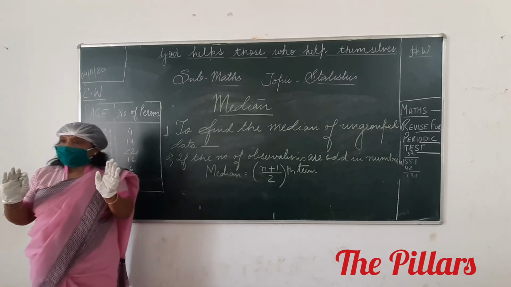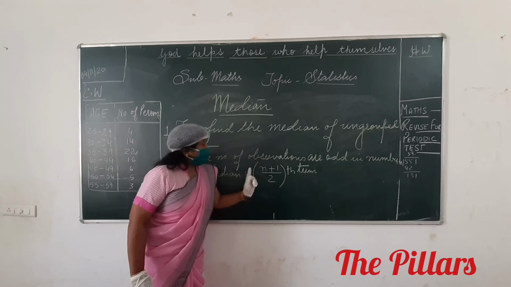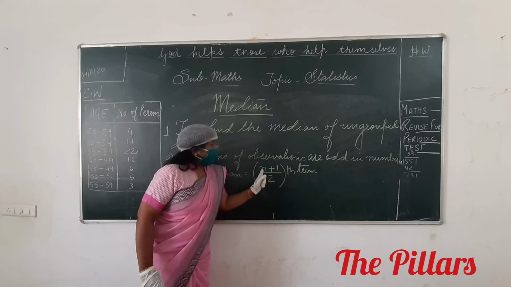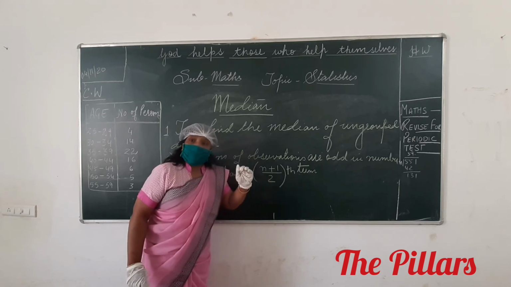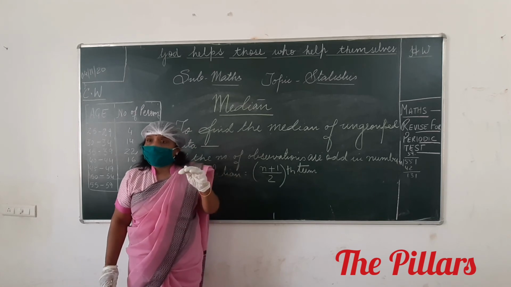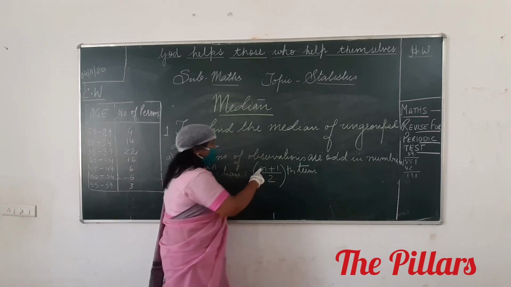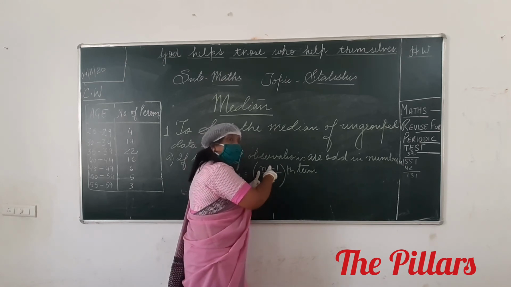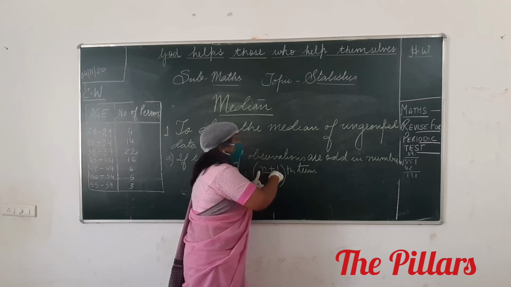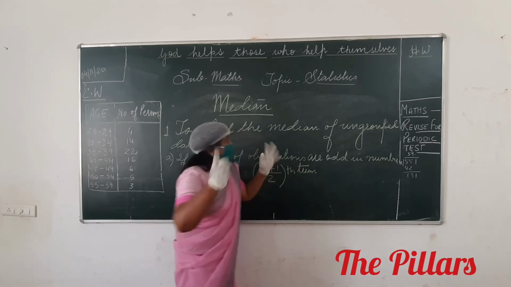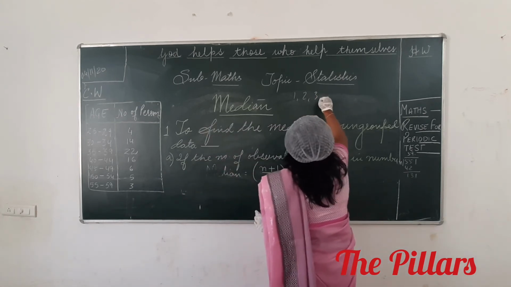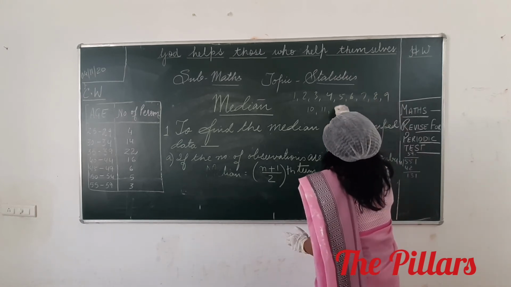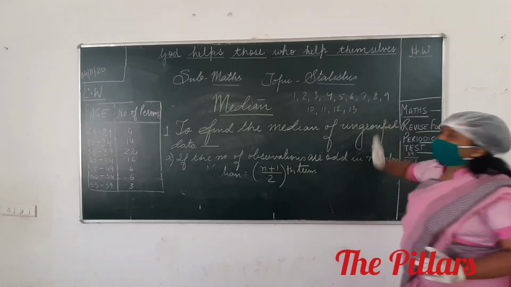Please look onto the board here, children. If I write n plus 1 by 2th term, suppose your n is what, children? Number of observations, and the number of observations are odd in number. Suppose this n is 13. So 13 plus 1 by 2, that means 14 by 2, it means 7th term. Yes or no? Suppose your observations are given to you, 1, 2, 3, 4, 5, 6, 7, 8, 9, 10, 11, 12 and 13. I said n is 13.